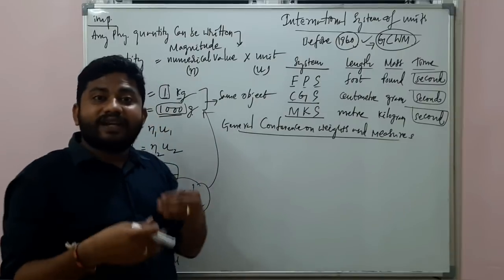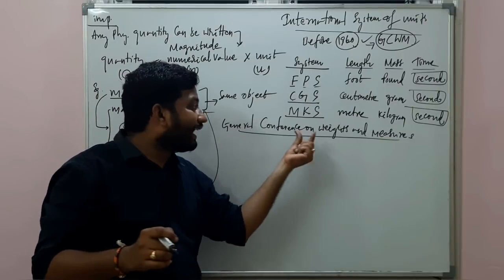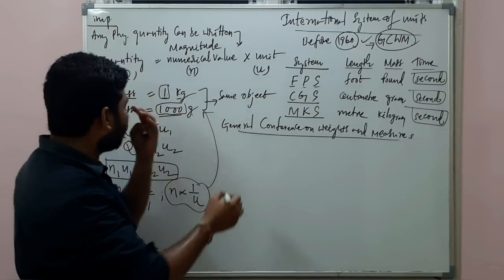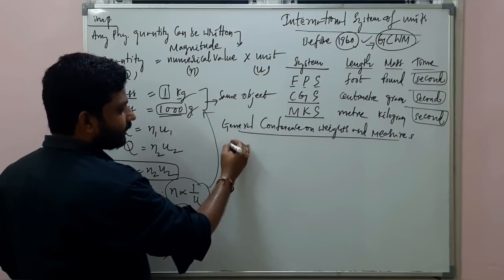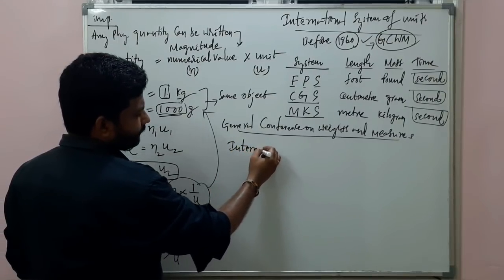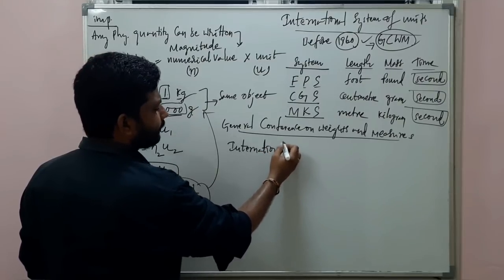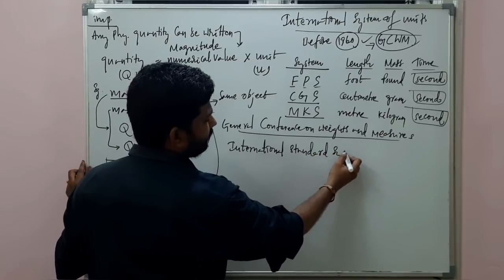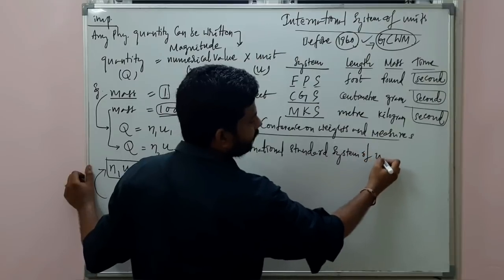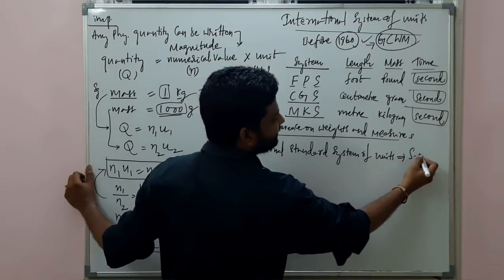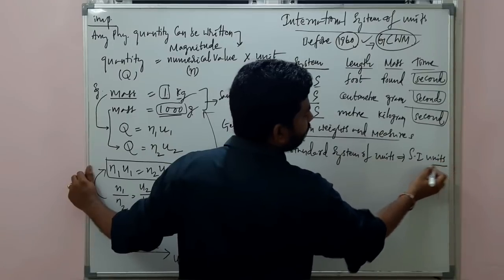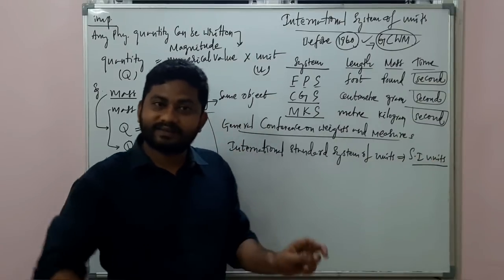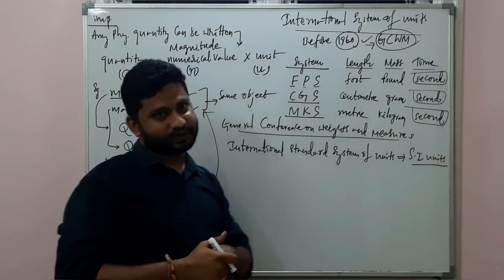But now, after 1960, after the conference, we are not using these systems. What is the system we are using, you know? That's called the International System of Units. That's called SI unit. What is that? SI units. Standard International Units. Understand? Standard International Units we are using.